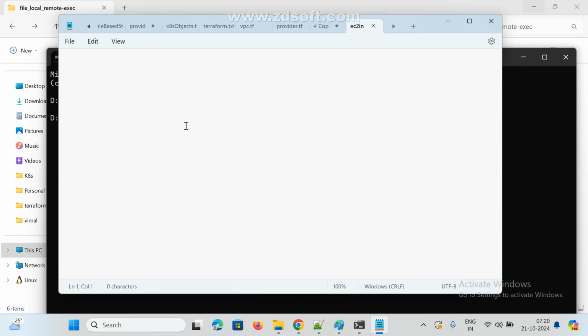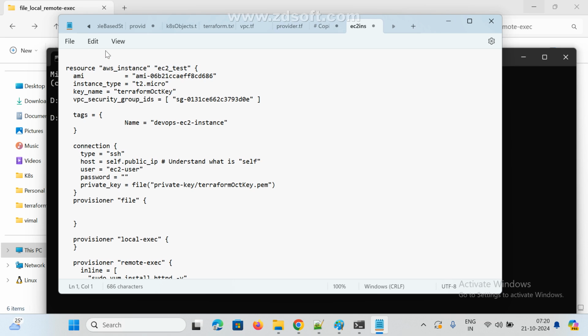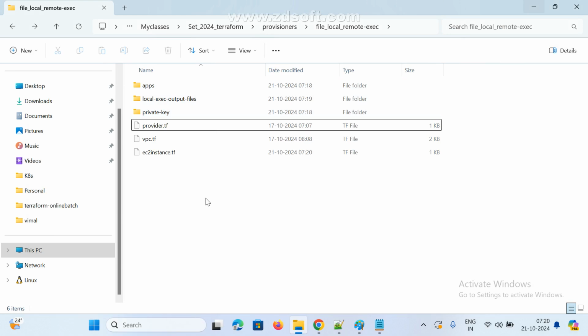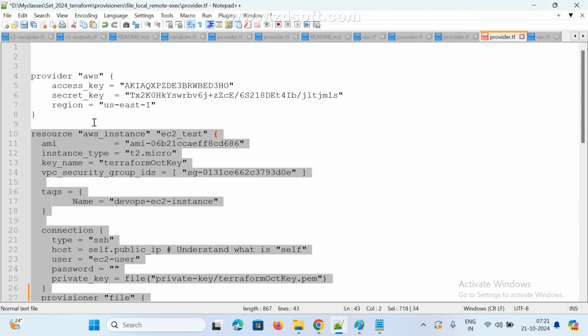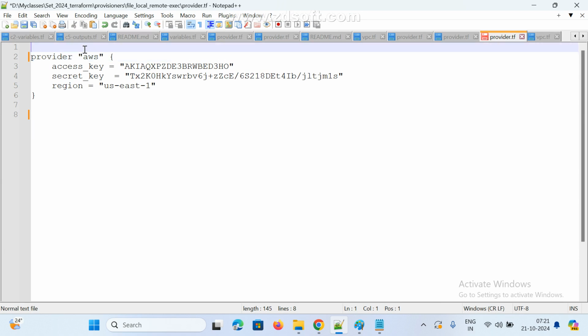Just paste it. See here, this is the create EC2 instance. The purpose of this is the resource name, create EC2 instance. That's it. Next, this and all, no need for anything. So this is the VPC. This is the providers. Provider means I am keeping only the provider block. That's it. This is the provider.